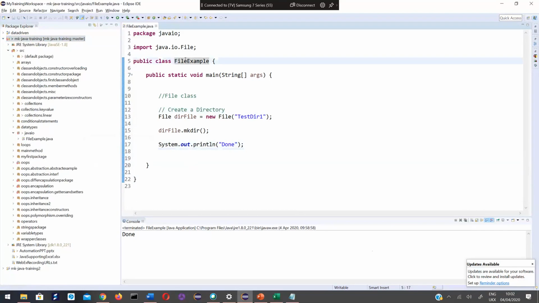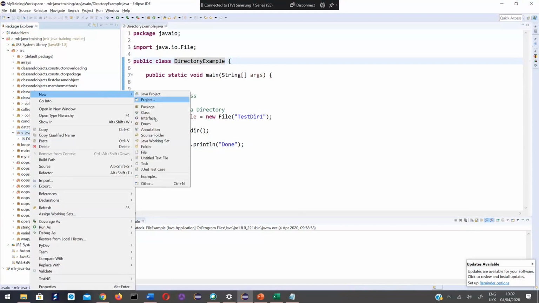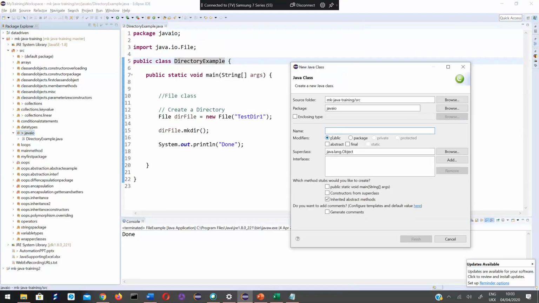I'll rename it to DirectoryExample. Then I would like to create another class, let's name it TextFileExample.